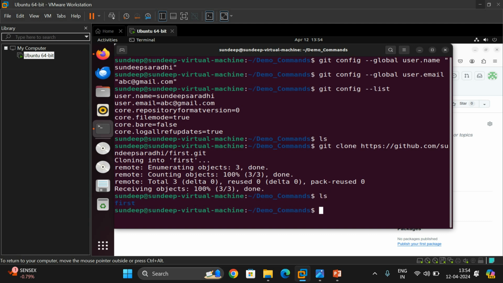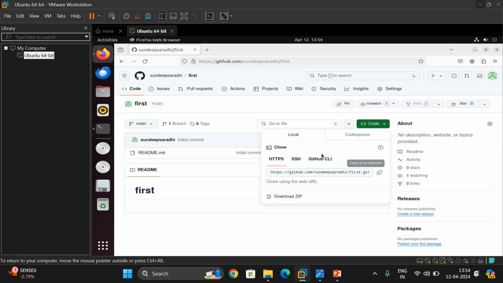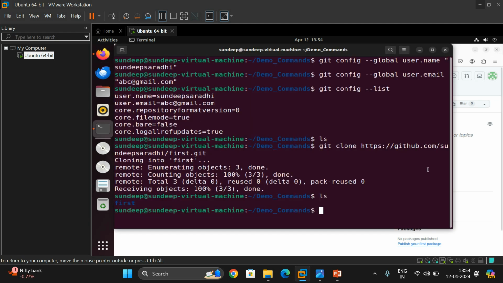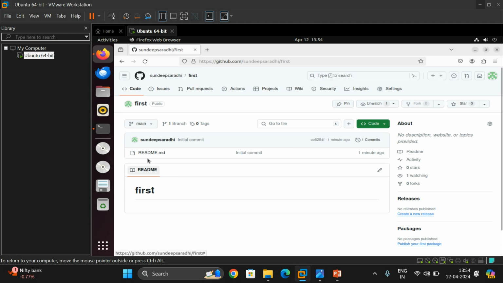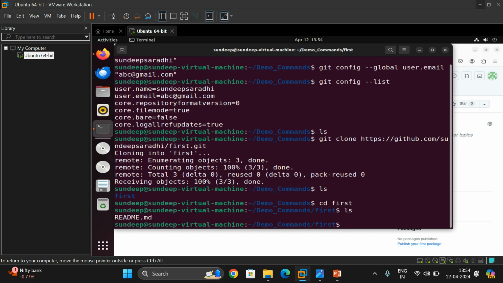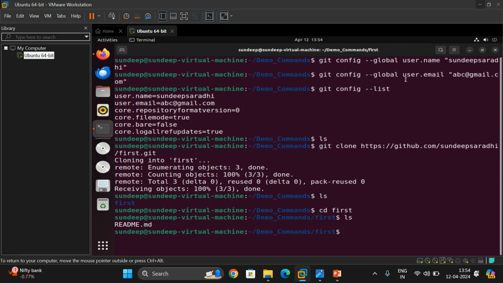You can observe that the repository we created on the remote side, that means GitHub, has been cloned here. In the first repository we have a readme.md file. Now change the directory into first and give ls. You will find here readme.md. So whatever files are available in the remote repository, we have cloned everything into our local repository.